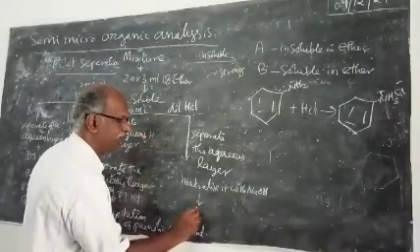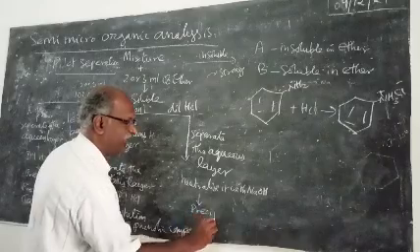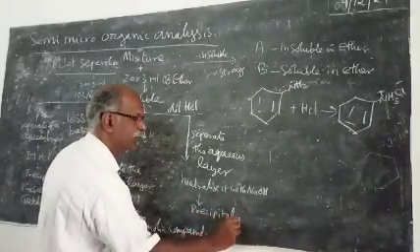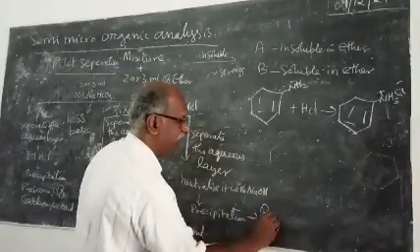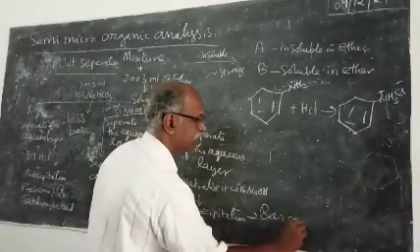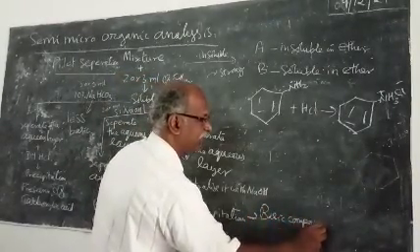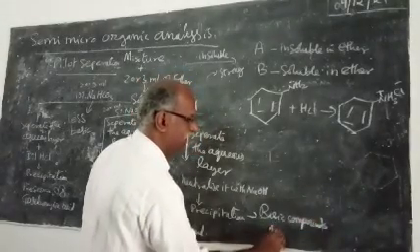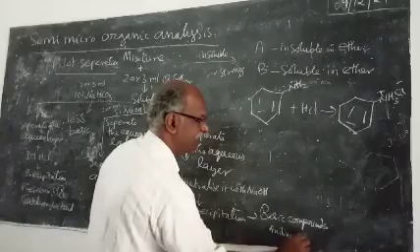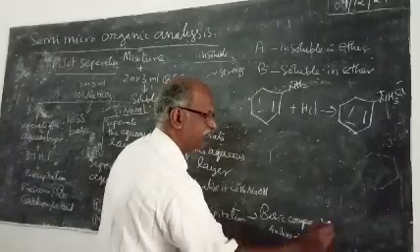If there is precipitation, then it shows the presence of basic compounds. Basic amino compounds like aniline or any other amines, primary, secondary, or tertiary amines.